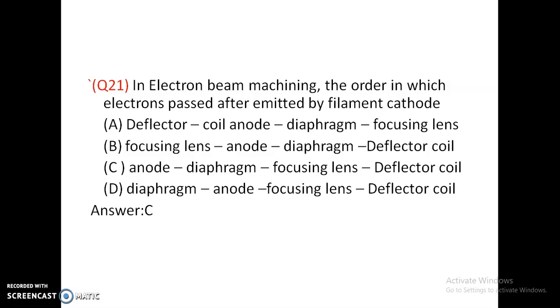Only DC current is used in electron beam machining. DC voltage is applied and a microscope is used by the operator to move the beam to the workpiece. So the order is anode, diaphragm, focusing lens and deflector coil. So option C is correct.